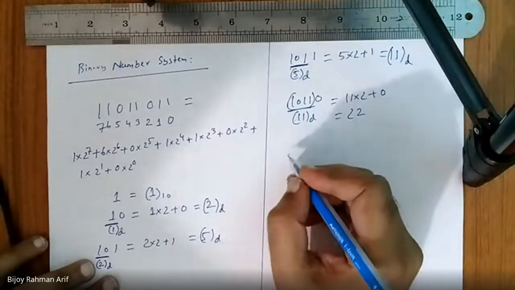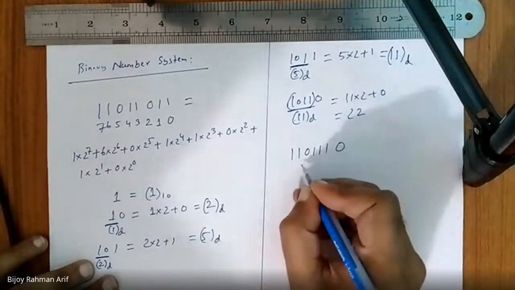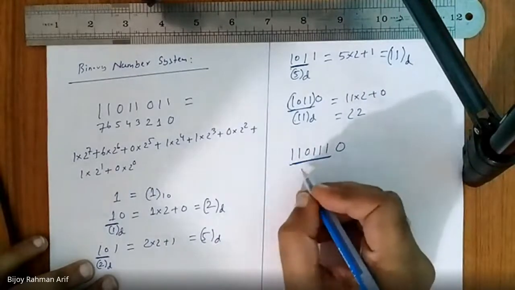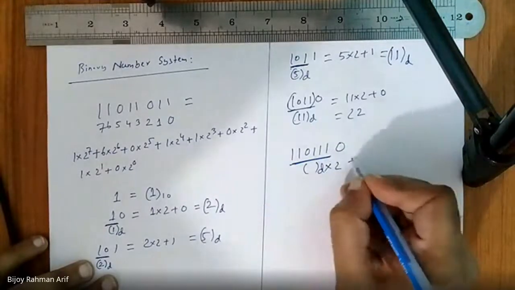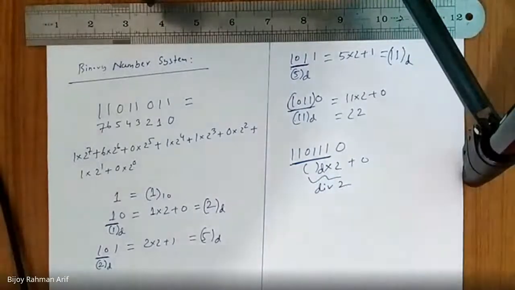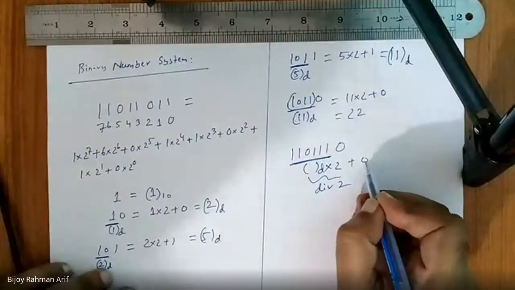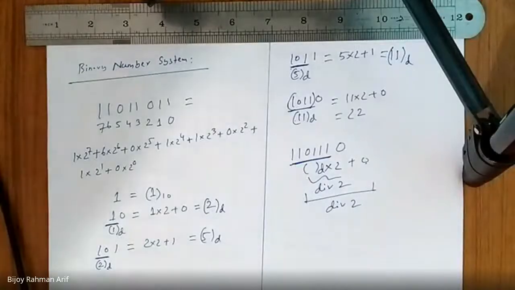Let's say 1101110. So the decimal equivalent of this whole thing should be multiplied by 2 plus 0. So definitely this is divisible by 2. Am I right? Yes, sir. Then when 0 is added at the end, the whole thing should be divisible by 2. So definitely it is an even number. Yes, sir. So if the last digit is 0, then it would be all right.